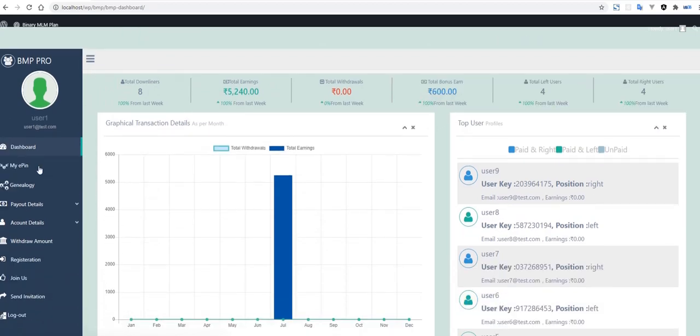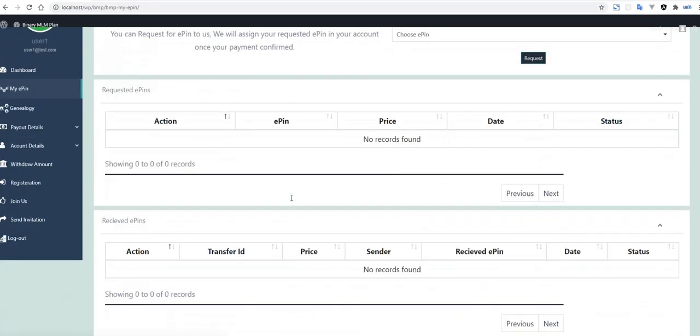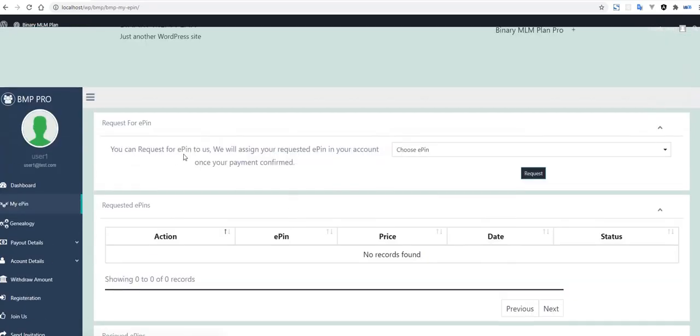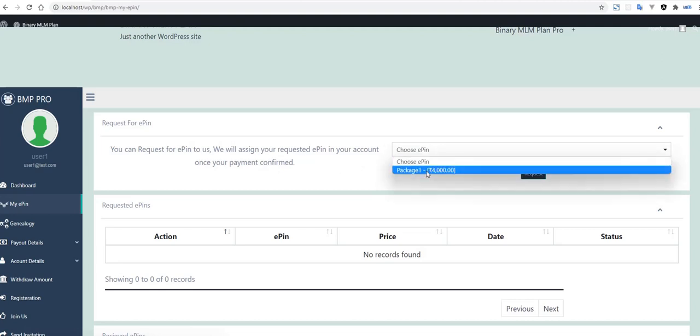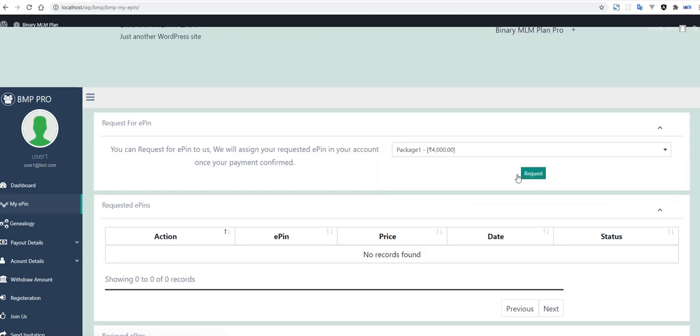But right now I am going to the next step, that is the EPIN. By this process you can request EPINs from us. We will assign your requested EPIN in your account once your payment is confirmed. This is the list of packages with the amount each package has. Suppose I am a member and I want to purchase some e-pins. I will request the admin to purchase the e-pin and make the payment by net banking or by cash to the admin.